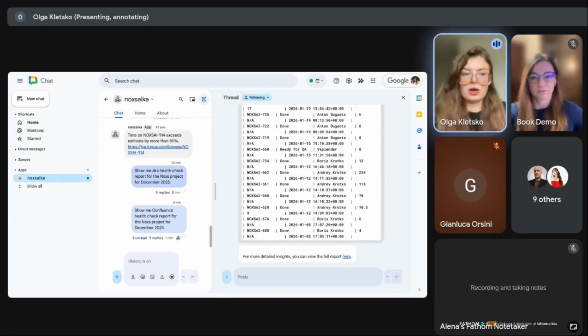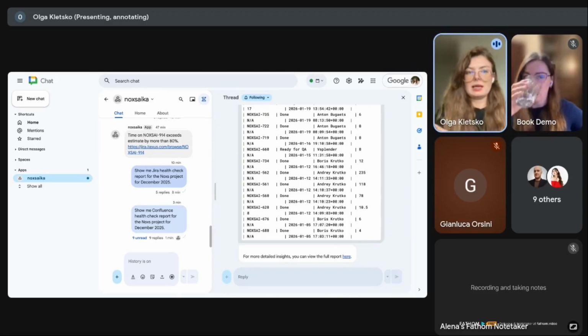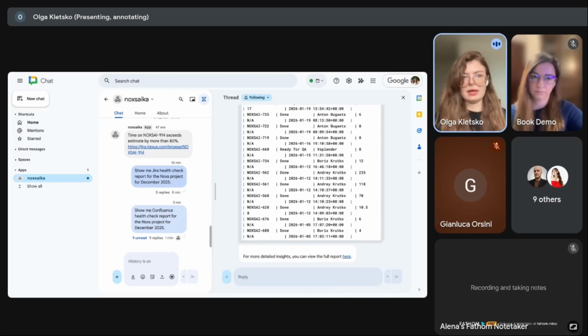So, answering your question about report customization, right now it has this suggested structure, but we made it as a Google Doc because we understand that each company may have their own processes, and you may need to add or adjust some values there based on your preferences and what you would like to share with the client, what you would like to share with managers in your company. That's why a report can be customized right now by you manually directly in Google Chat. If you have some request, what you would like to see in this report, you would like to extend, add some metrics, it's not a problem. It can be added very quickly from our side.